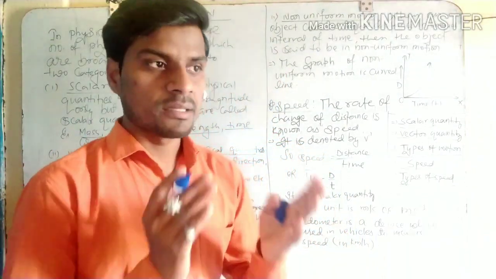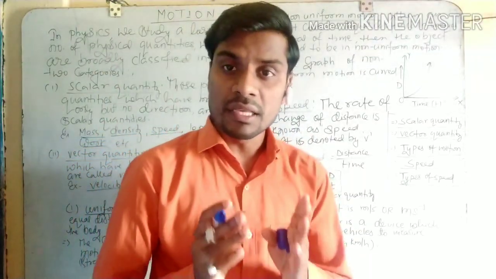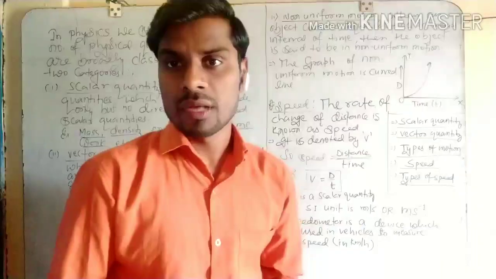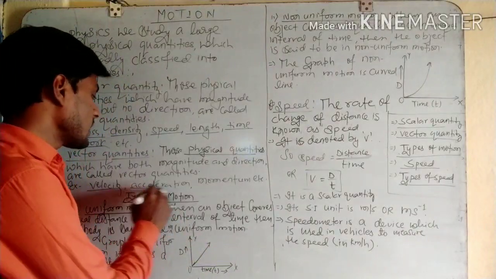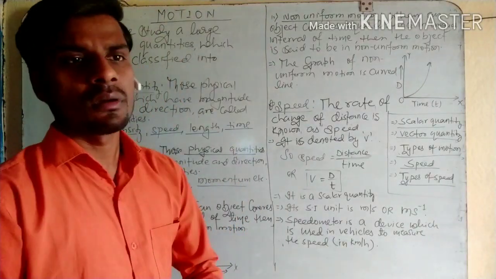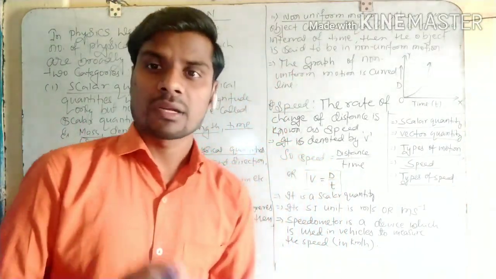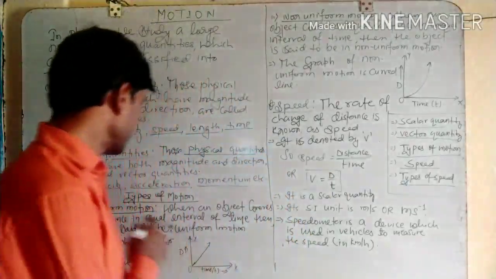It may be in the north direction, south direction, in a straight line. That means it has fixed direction and also has magnitude, so it is a vector quantity. Next are acceleration, momentum, torque. There are so many quantities which are vector quantities. Vector quantity means they have both magnitude and direction.